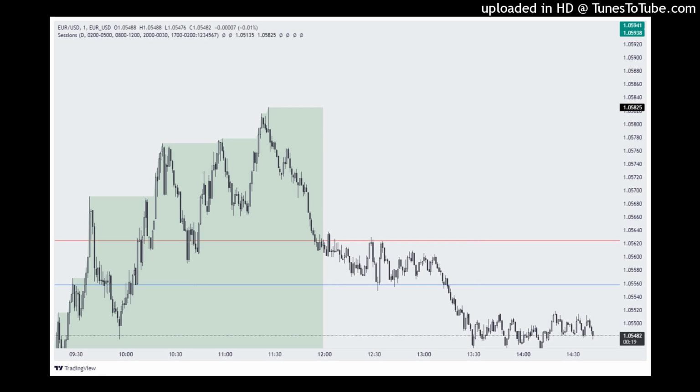Because we have bullish intention, we ideally want to see only bullish arguments, but we have a bearish argument created because we now have a failure of a bullish fair value gap. We don't create that new bullish fair value gap that we would like to see. That is a bearish argument. But to continue bearish and to add on to that argument, we need more bearish intention. Because if that bearish argument is now followed by a lot of bullish arguments where we create new bullish fair value gaps, then the bearish argument is not valid anymore. It's not relevant anymore. And that is very important to understand.